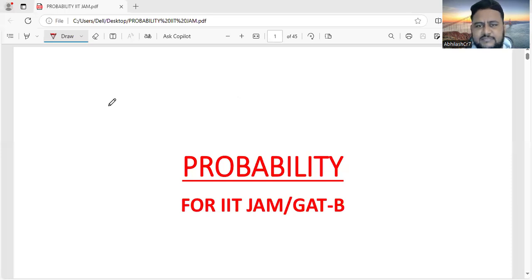I hope everyone is able to see the screen. So, like I told, today we'll be discussing probability for IIT JAM and GAT-B. We are going to learn probability from the examination point of view, that is required for IIT JAM and GAT-B. All right, friends.